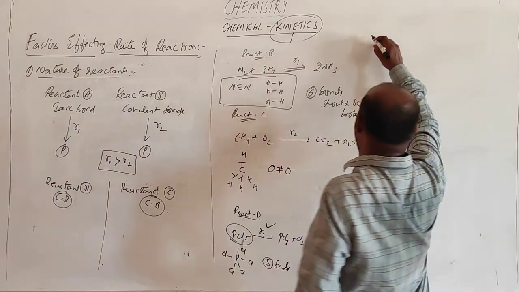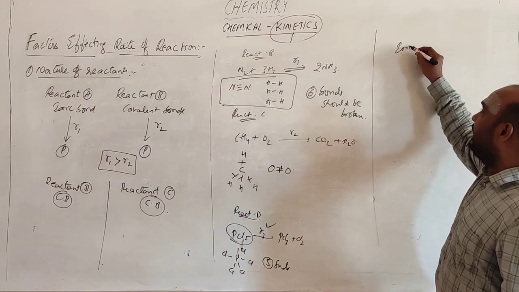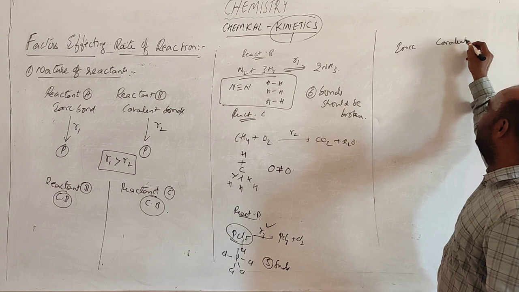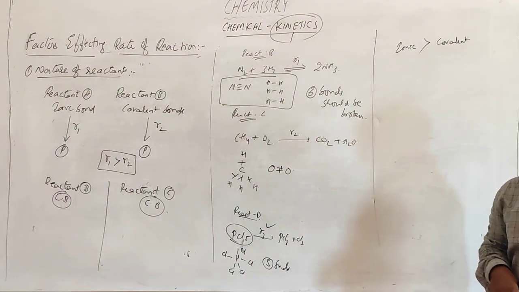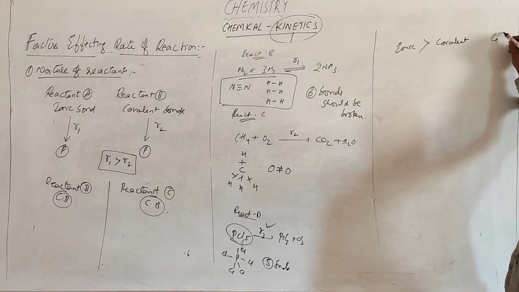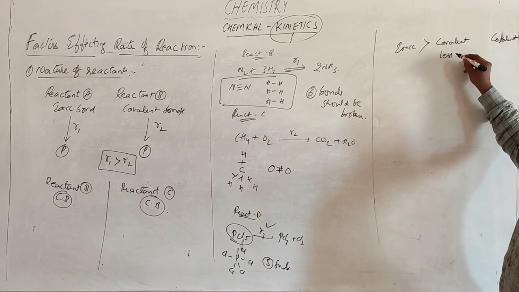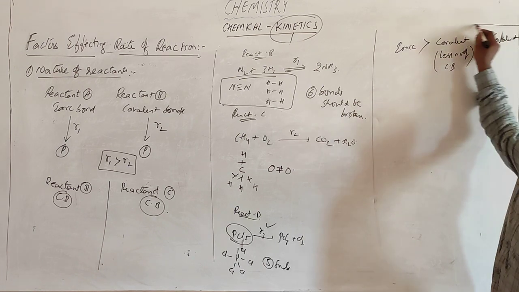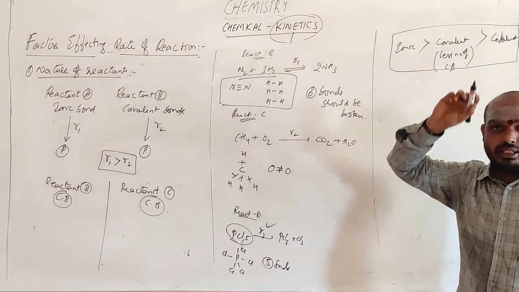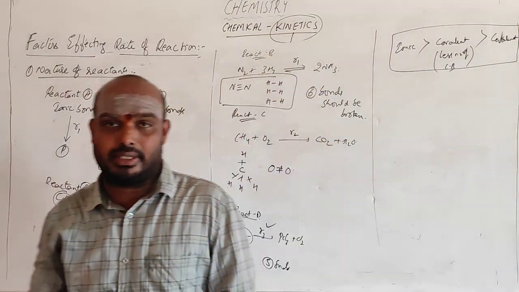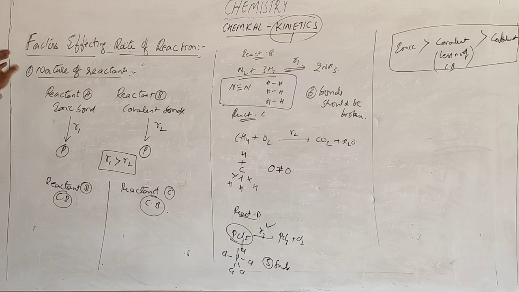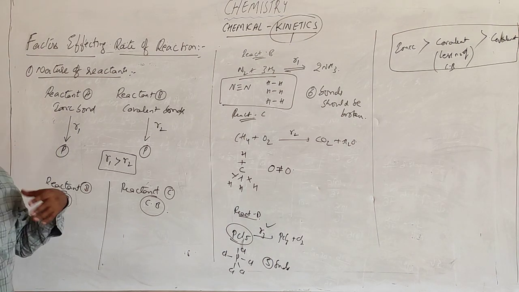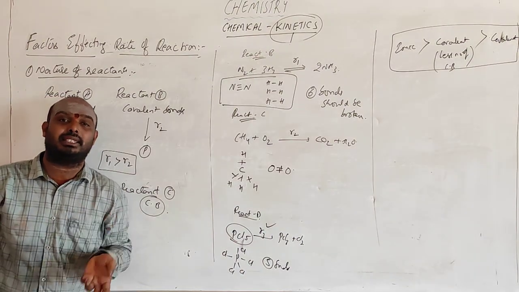So if it is between ionic and covalent, ionic reactions have a very fast rate. Among covalent and covalent, the molecules with a lesser number of covalent bonds will have a higher rate of reaction compared to covalent molecules having more covalent bonds. Right? This is with respect to the nature of the reactant. Nature of the reactant means the type of bonds present among the reactants.